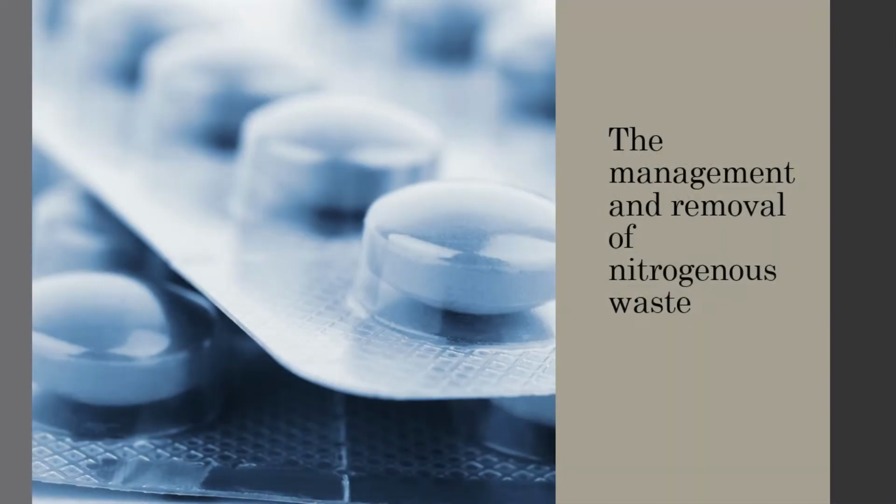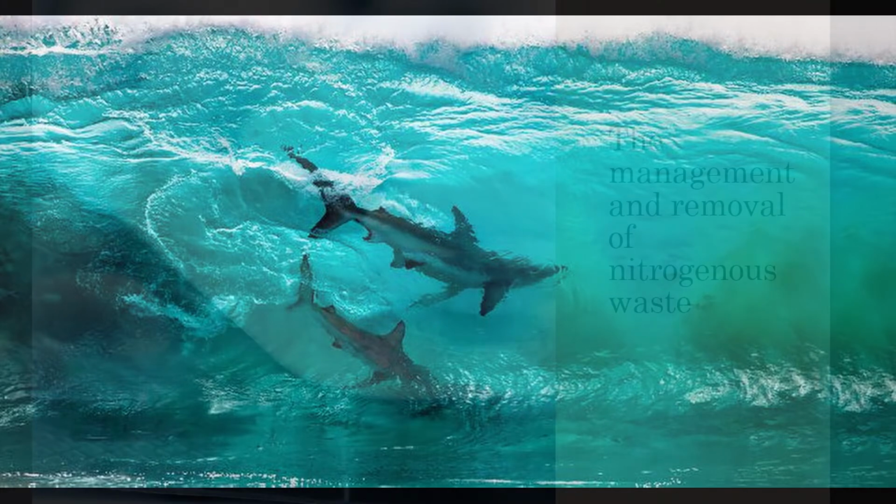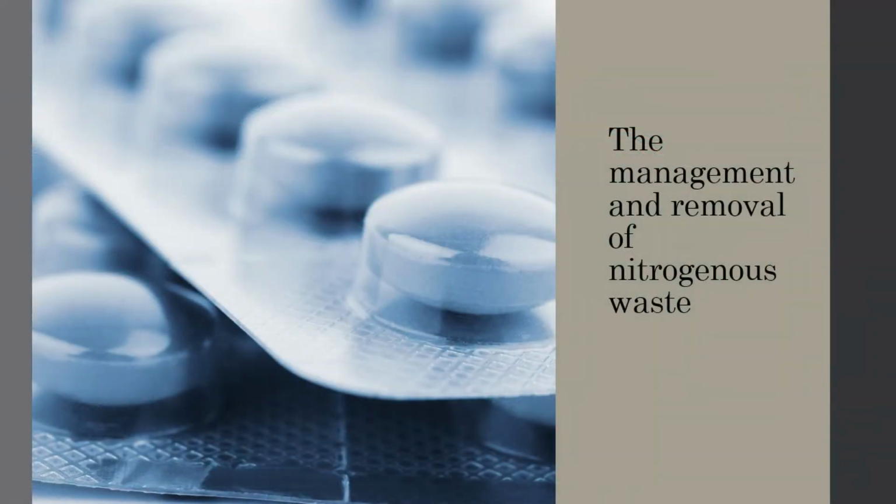The first main function, the management and removal of nitrogenous waste, is important as nitrogenous waste is toxic to the body in large amounts. In the case of aquatic animals, they are able to flush this out easily as they have good access to water. However, for other animals, such as mammals, birds, and reptiles, there is not enough access to water to excrete waste like aquatic animals have, so they must store it in a less toxic form.